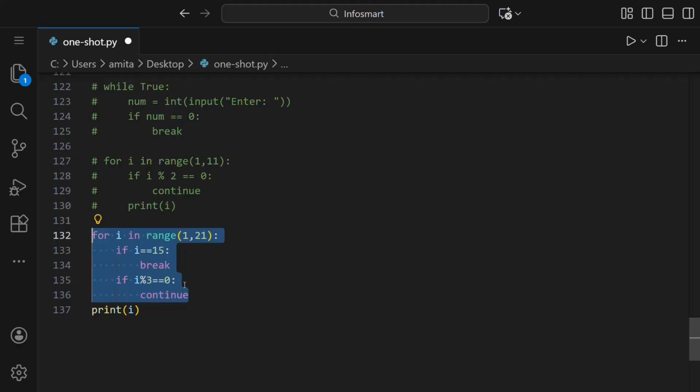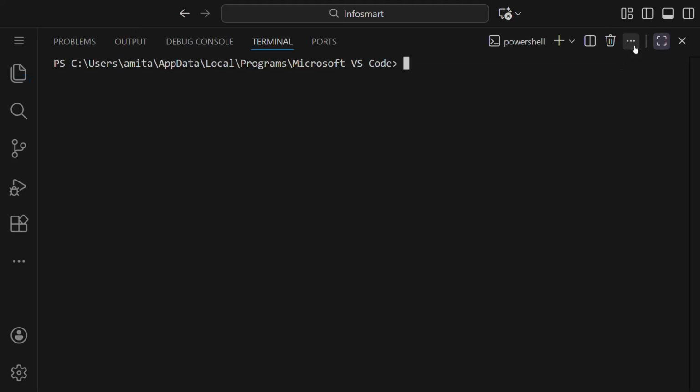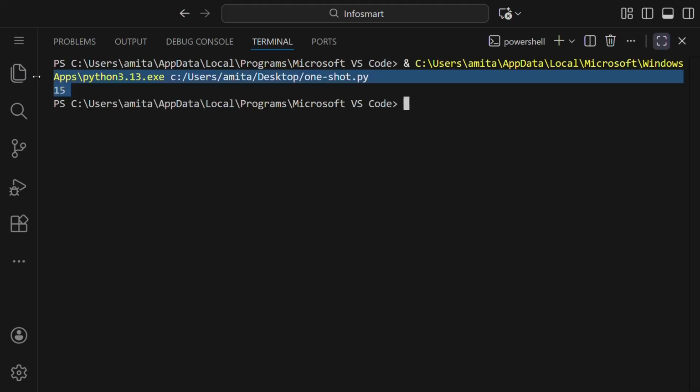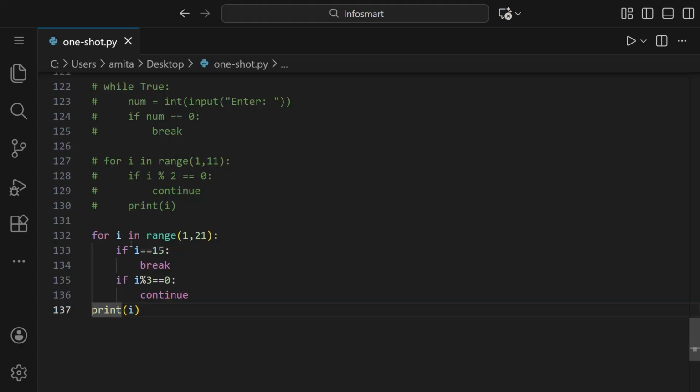So basically it means that some number is printed before breaking the program. You can even see if you run this, 15 is printed because the last value of i was 15 when we break the program. So we'll just keep it here.